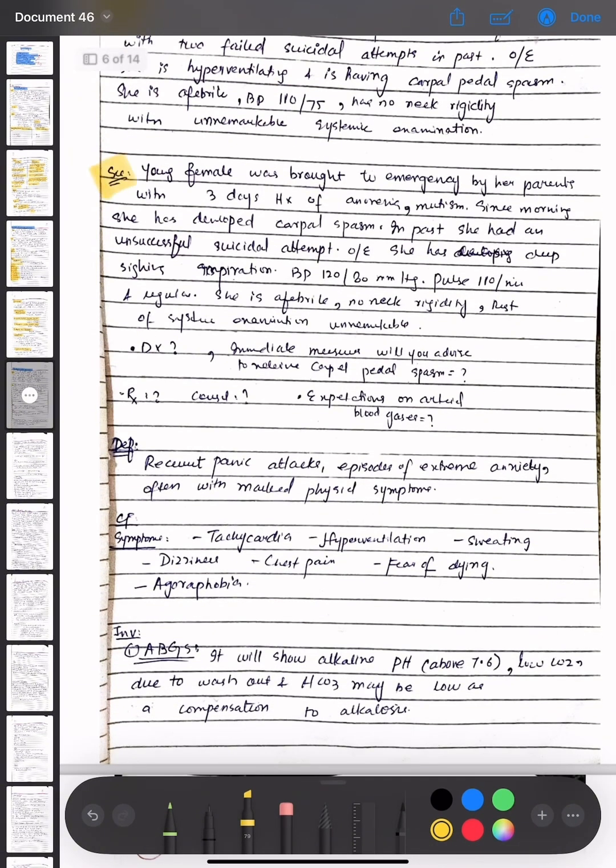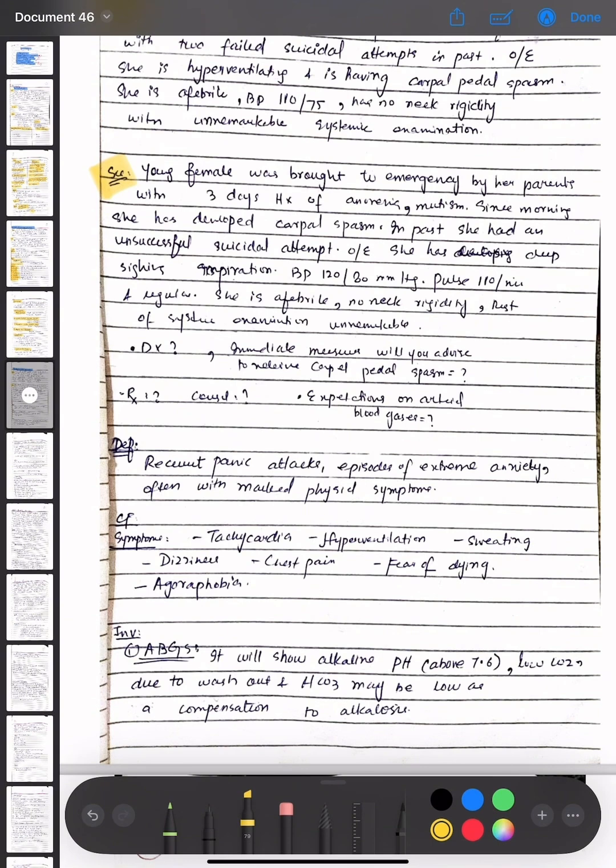Then another scenario is that there is a young female who was brought to emergency by her parents with 3 days history of anorexia and mutism. Since morning, she has developed carpal spasm. In the past, she had an unsuccessful suicidal attempt. On examination, she has deep sighing inspiration, BP 120 by 80, pulse is 110 per minute and regular. She is afebrile, no neck rigidity is present. The rest of the systemic examination is unremarkable.